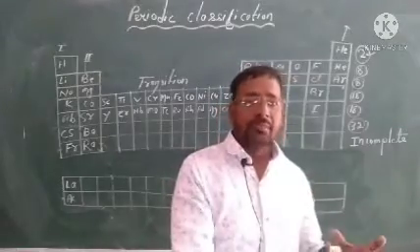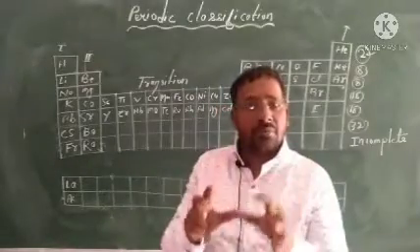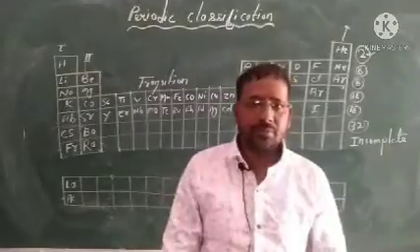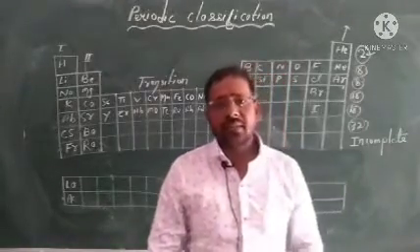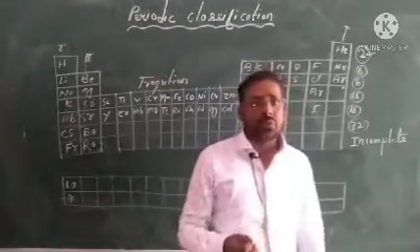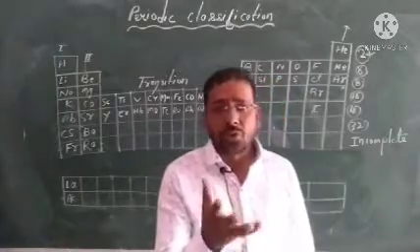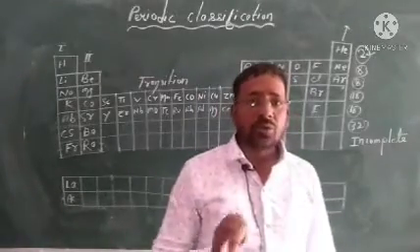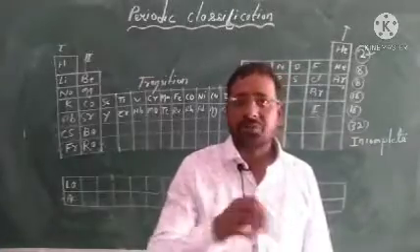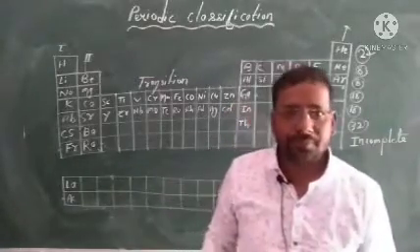He arranged the elements in increasing atomic weight, but at that time very few elements were there, and he could make only 3 or 4 groups. He could not arrange all elements in his triads. That's why it failed.